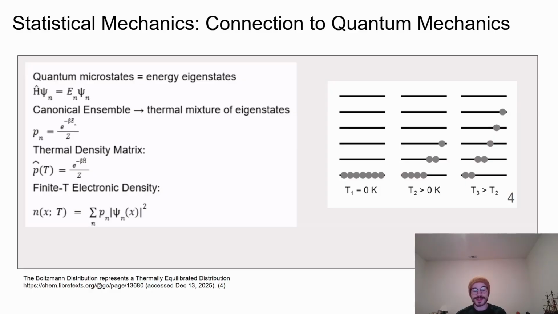The diagram on this slide illustrates this idea visually. Each horizontal line represents a quantum energy eigenstate. At zero temperature, shown on the left, only the ground state is occupied, so the system is in a pure quantum state. As soon as the temperature rises above zero, higher energy eigenstates begin to populate according to their Boltzmann weights, as shown in the middle panel. At even higher temperatures, more eigenstates contribute, producing a fully thermal mixture shown on the right. This mixed state behavior is exactly what the thermal density matrix describes, and it is the mechanism behind Fermi smearing, finite temperature density functional theory, and the thermalized densities computed in Octopus.